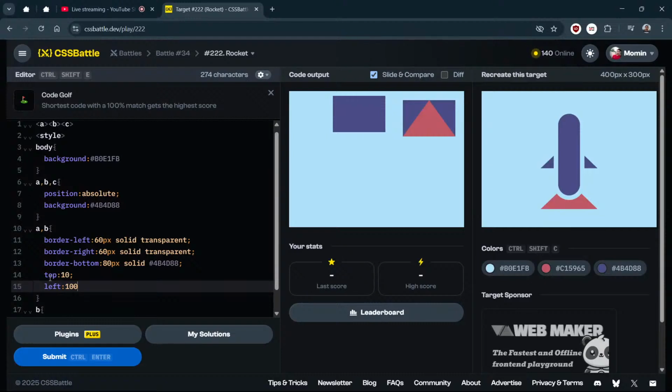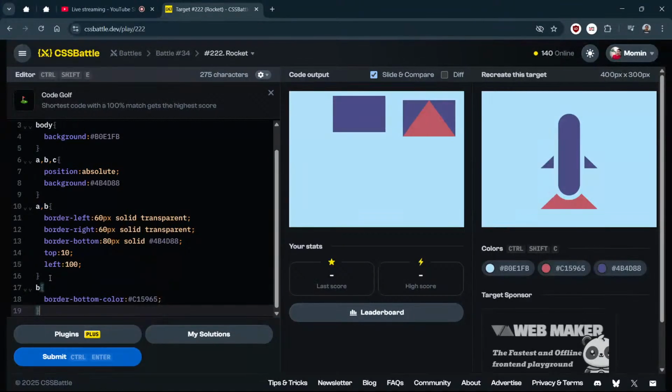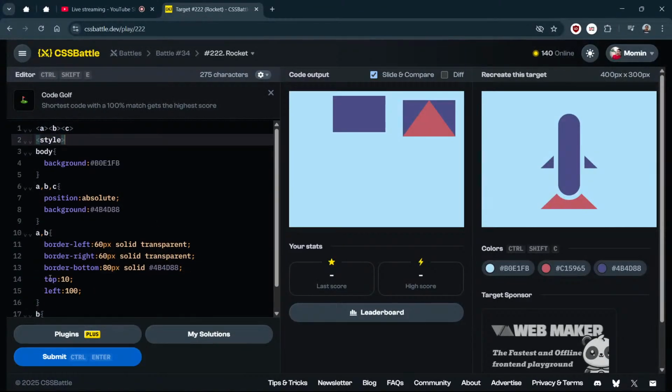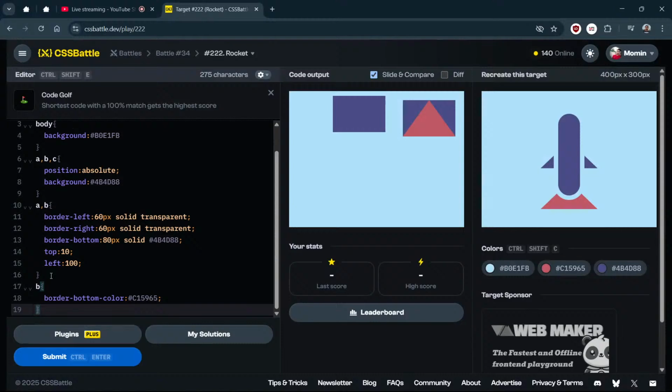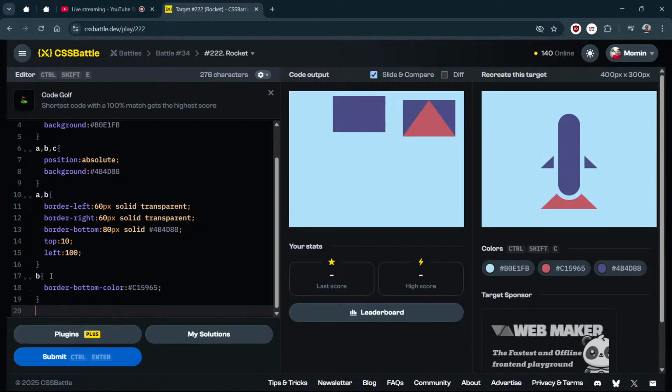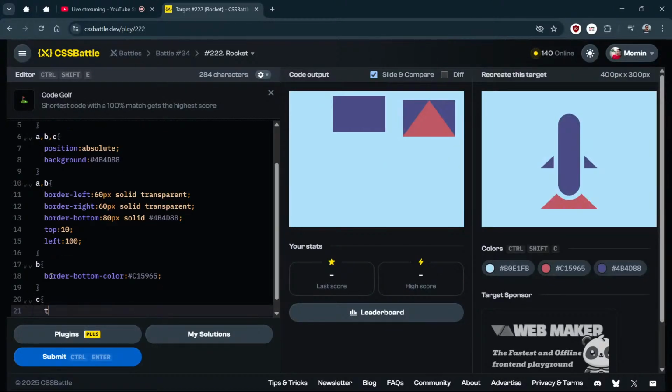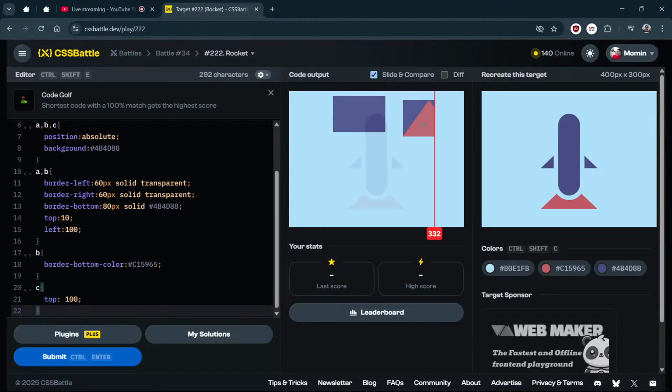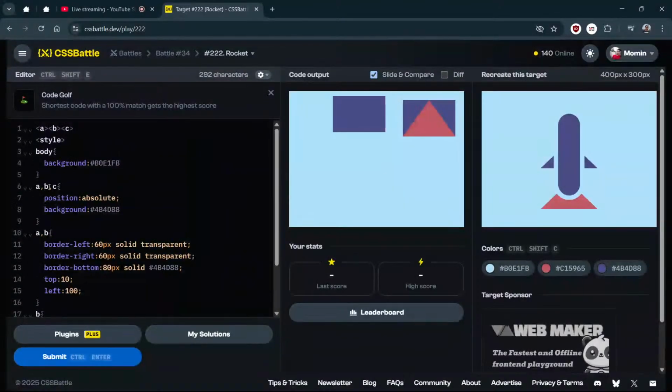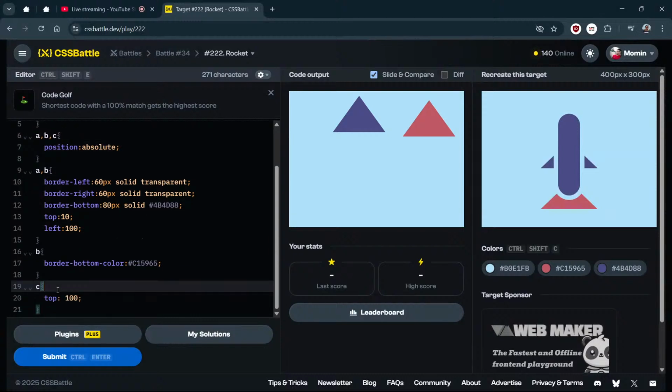I'm not getting what I am doing. Like, I'm not getting the results that I was expecting, but I will be there in very less time. And let's just do C, top of 100. And this background color, then I only need to add for C. So I will remove it from here and add it here. I'm not sure where is the C, but it might be somewhere.